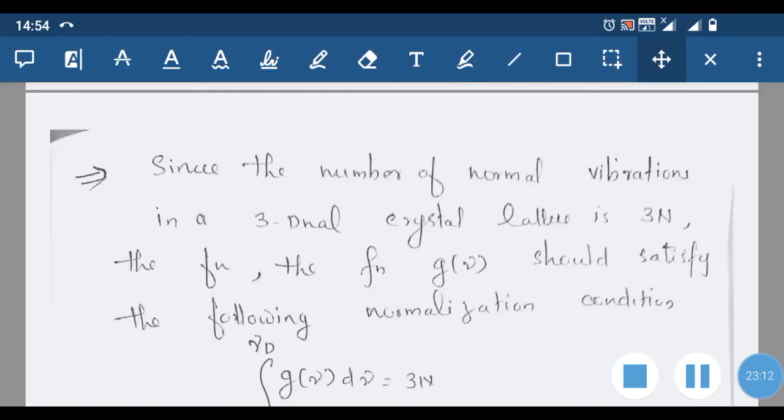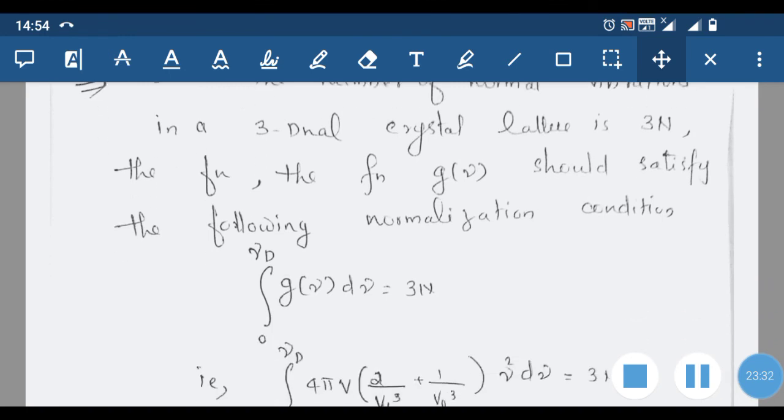Now we have to normalize our expression. Since the number of normal modes of vibration in a three-dimensional crystal lattice is 3n, the total number of normal vibrations possible is 3n. The function g of nu should satisfy the following normalization condition: the integral from 0 to nu_D of g of nu d nu will be equal to 3n.